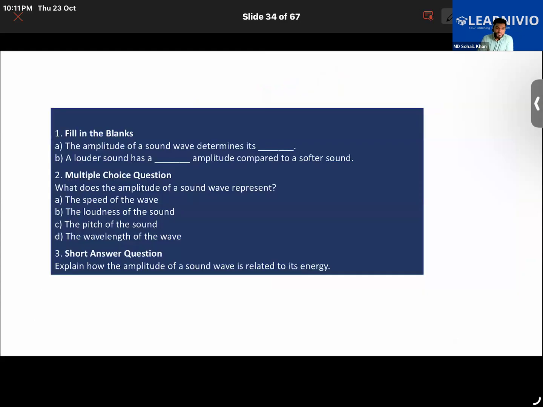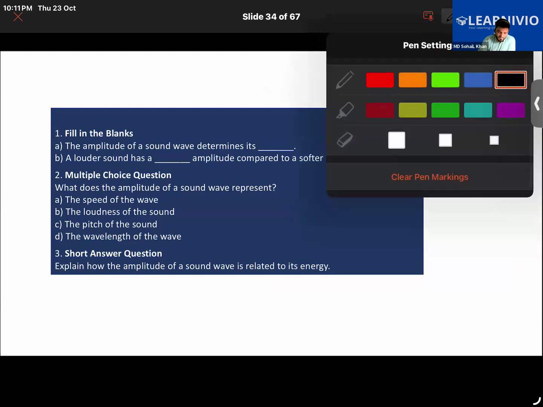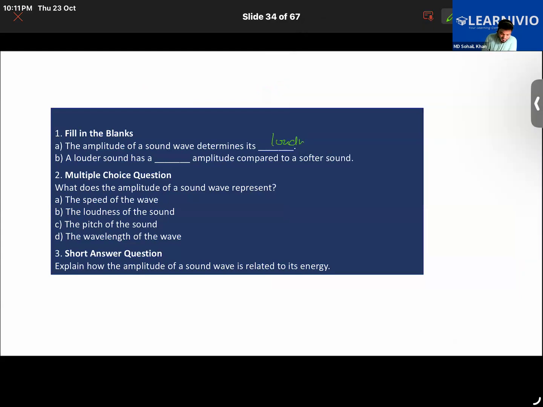Answer these questions. The amplitude of a sound wave determines its loudness. A louder sound has a dash amplitude. Higher amplitude. Yes, higher. Good. What does the amplitude of a sound wave represent? Does it represent speed, loudness, pitch, or wavelength? Loudness, exactly.